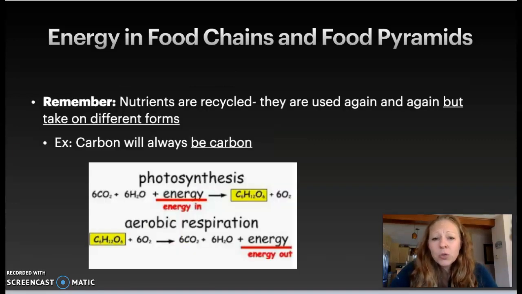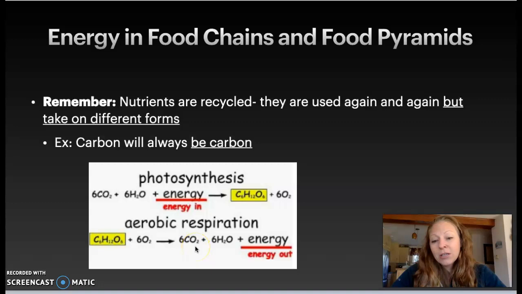And so remember, nutrients are recycled. They are used again and again. So here we can see that the carbon is a nutrient. Carbon, hydrogen, and oxygen is produced in photosynthesis. So the carbon is attached to hydrogen and oxygen. But then here, when we eat that carbon, hydrogen, and oxygen, C6H12O6, when we eat that glucose or we eat that sugar, we use it and we change it into carbon dioxide. So that carbon is used again and again and again.